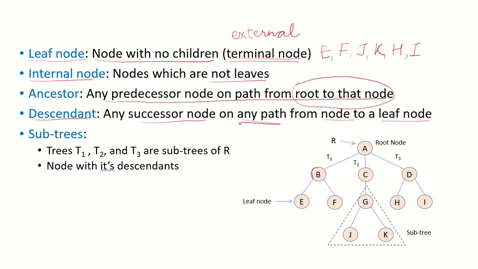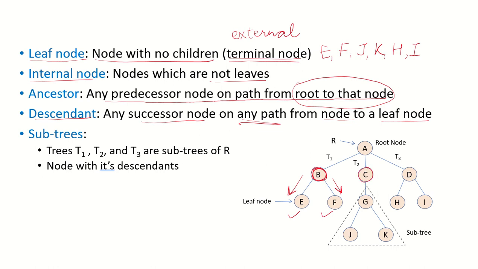So who are the descendants of node B? From node B, we have to go through all the paths to the leaf nodes. So from B, we can go to leaf node E and we can go to leaf node F. So we say that all the nodes in this path will be the descendants of B. So E is a descendant of B and F is a descendant of B.